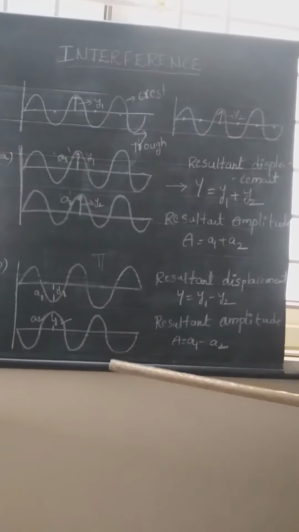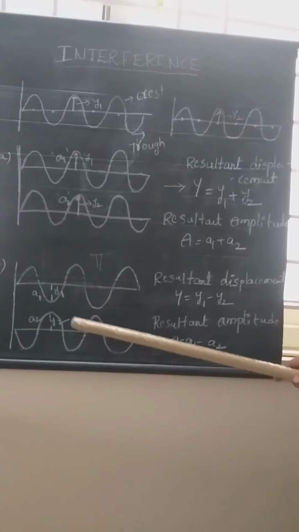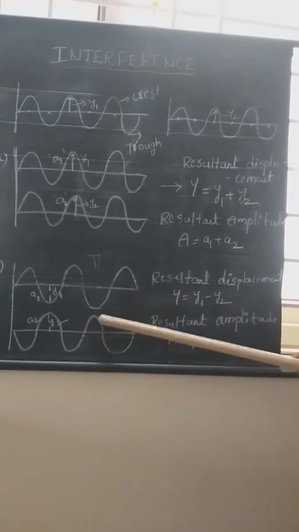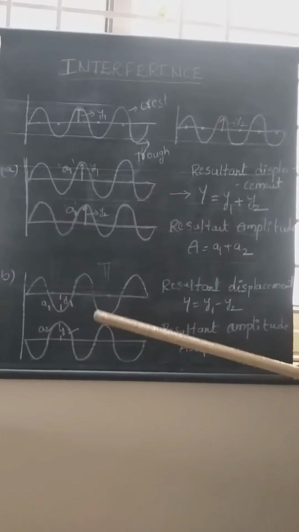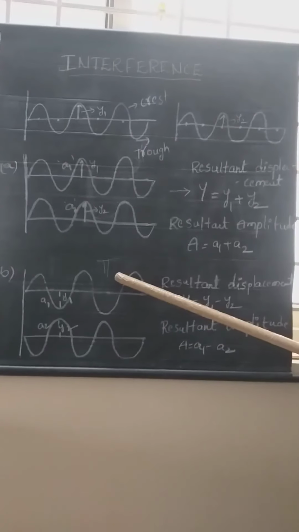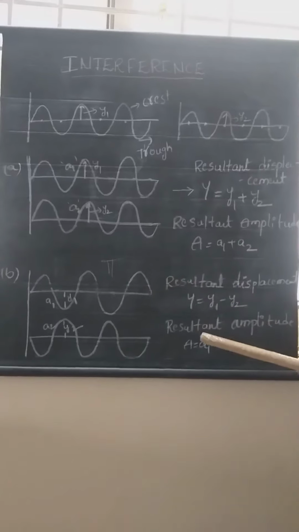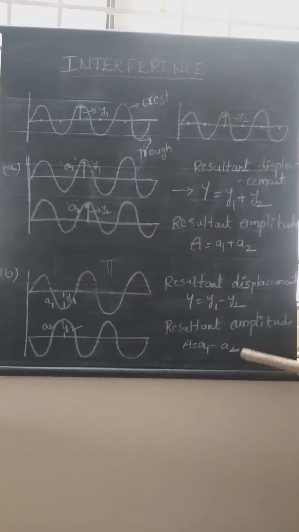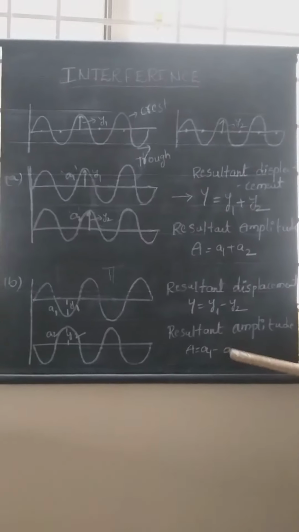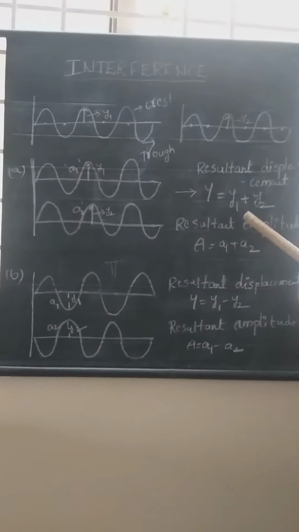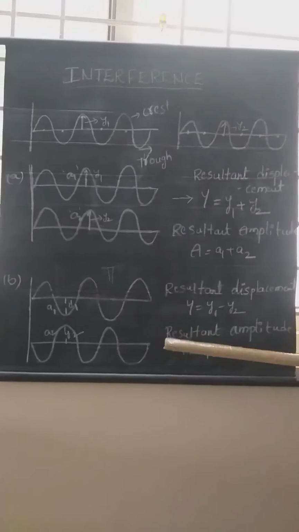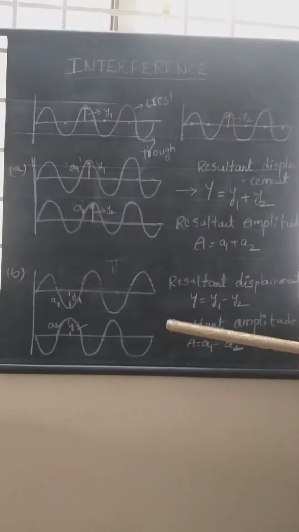Now coming to the amplitude. If you see the amplitude, the maximum amplitude of the first wave is A1, the maximum amplitude of the second wave is A2. Since they are out of phase, that means the phase difference between them is 180 degrees, the resultant amplitude also carries a negative sign. Resultant amplitude is equal to A1 minus A2. These are two different cases when superposing of two or more waves takes place.